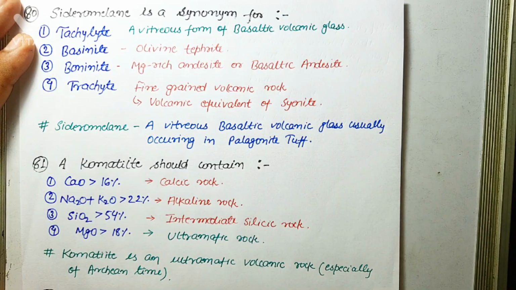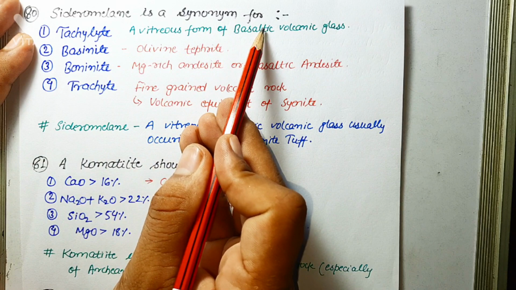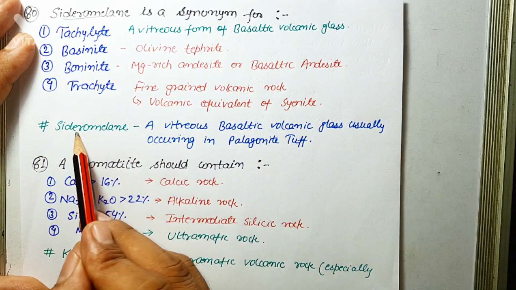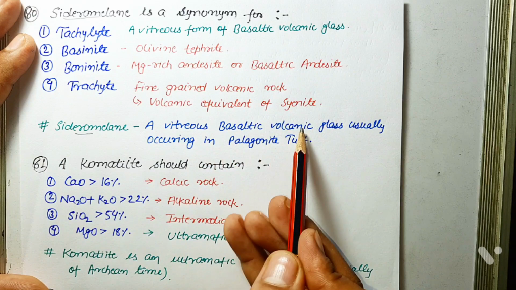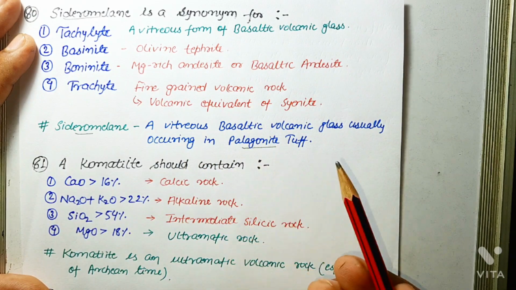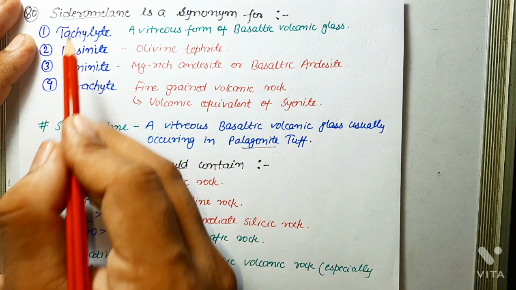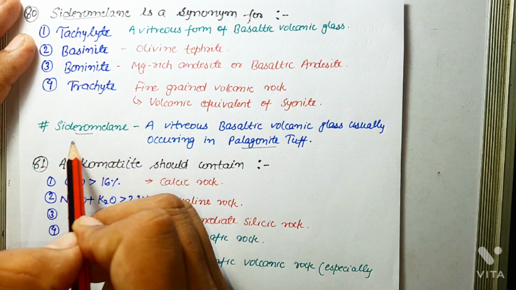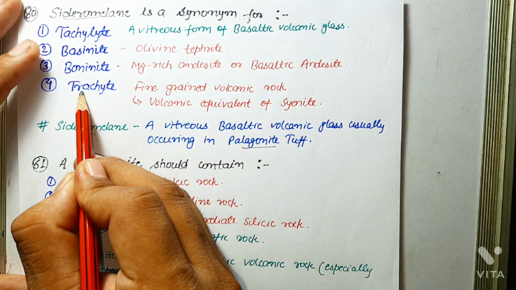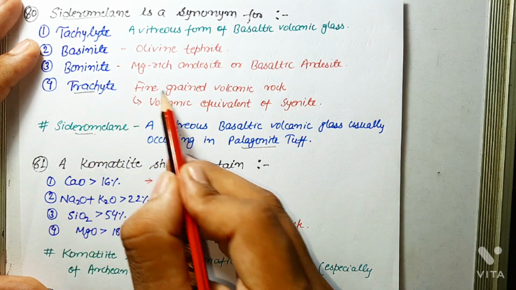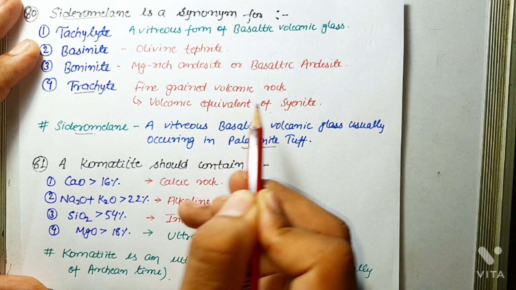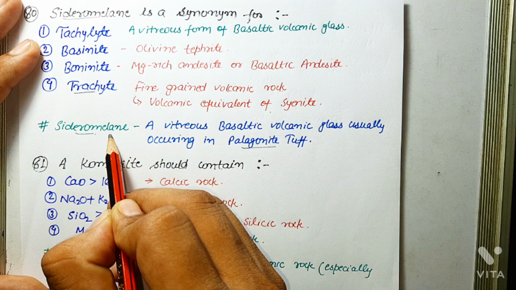Next question is, sideromelane is a synonym for. So to answer this question, first know about sideromelane. Okay, so sideromelane is a vitreous basaltic volcanic glass usually occurring in palagonite tuff. To answer this question, let's see the options also which match with sideromelane. Okay, so let's start with trachyte. Trachyte is a fine grained volcanic rock, and it is also the volcanic equivalent of syenite. This clearly doesn't match with the definition of sideromelane.